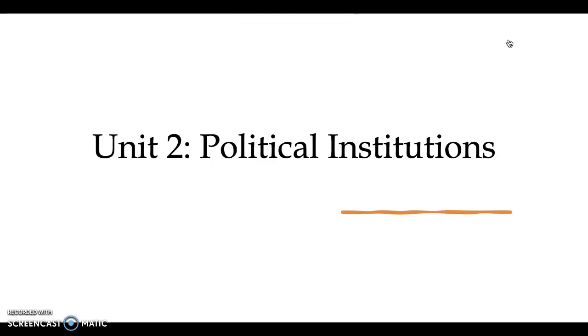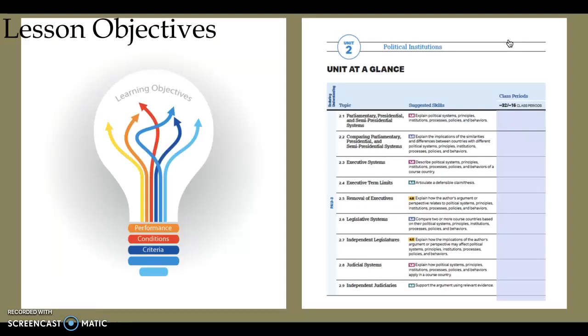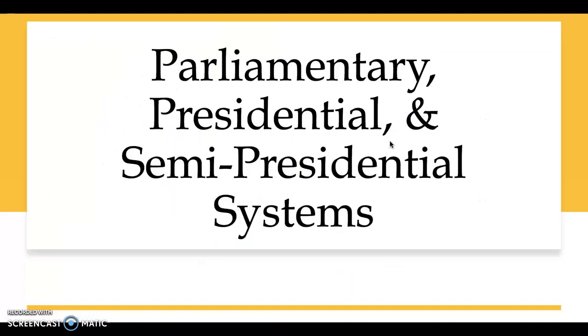This is probably the most important unit of the course because it really gets down into the nitty-gritty of how states, how regimes, how governments create policy, how decisions are made, and how leaders gain and maintain power within the system. So today, you can see there's 9 topics. Today we're going to really be focusing on the first 2 topics that focus on parliamentary, presidential, and semi-presidential systems.